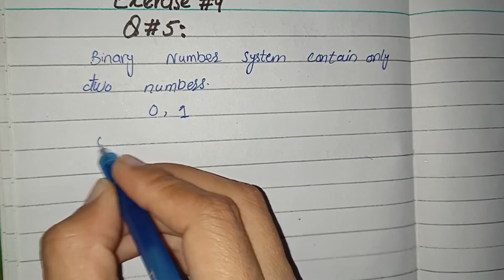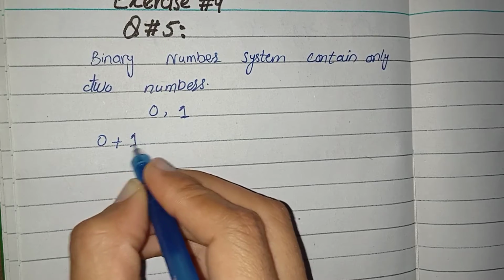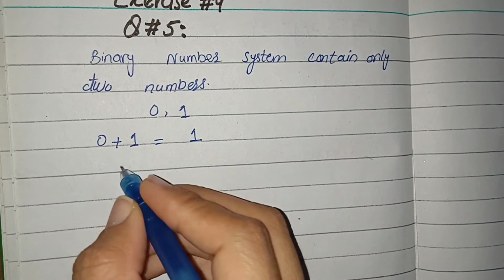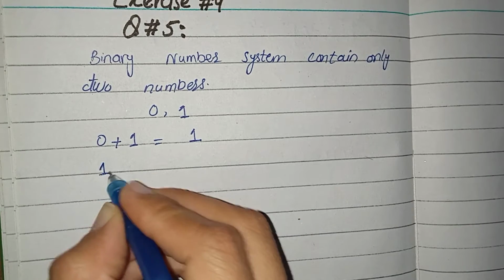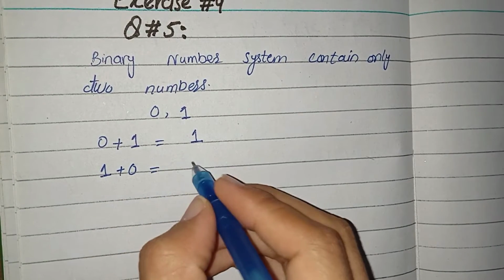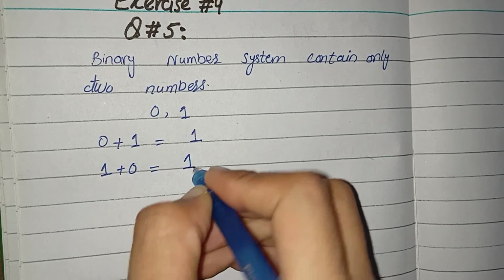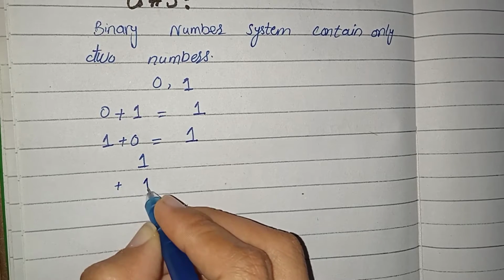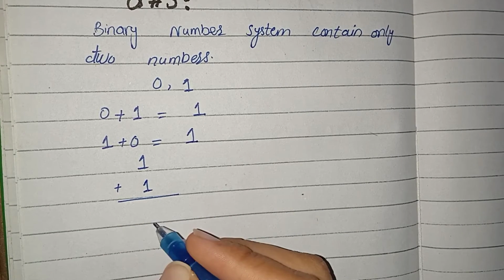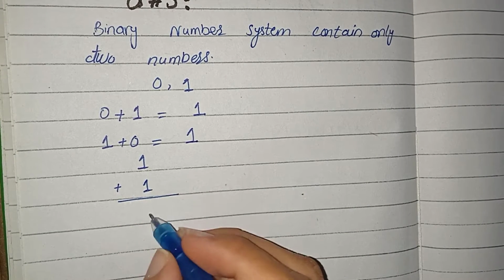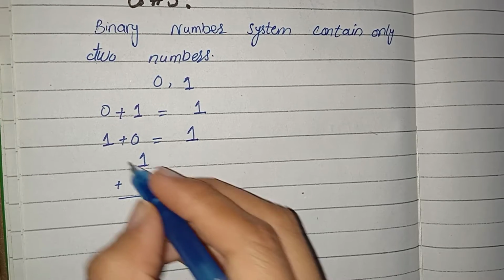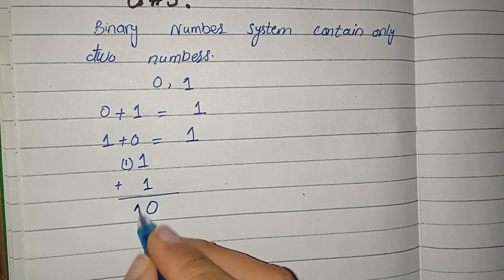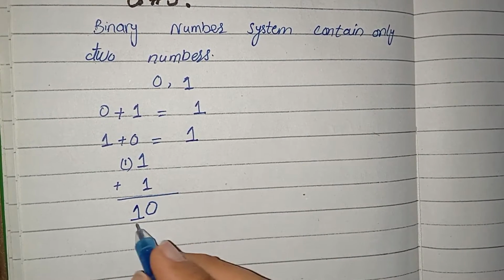But when we add 0 plus 1 in the binary number system, we get the answer 1. When we add 1 plus 0, similarly we get the answer 1. But 1 plus 1 gives 0 and 1 carry, and this 1 will be here.